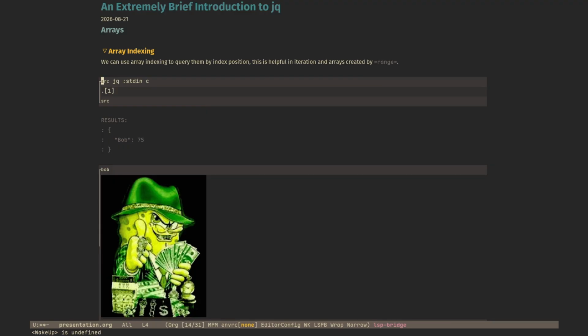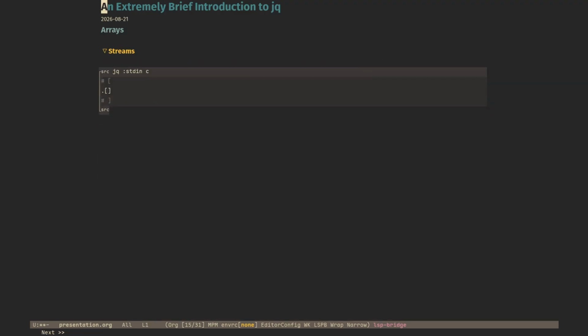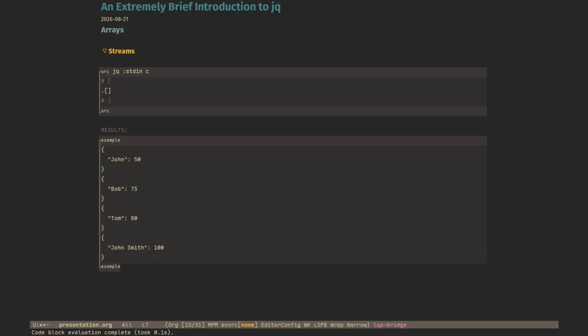Yeah. All right, next. Here we have streams. We can separate the different items or elements of an array and evaluate them separately. That's what I mean by stream. We can also use the syntax of closing square brackets to put the stream back together. There you go. You can see it's now inside an array. If we don't do this, then it's separate and it gets evaluated separately.